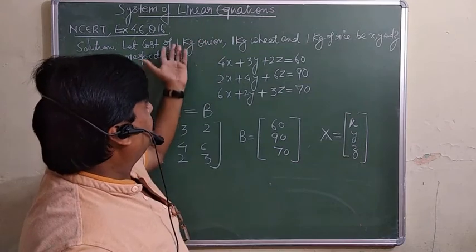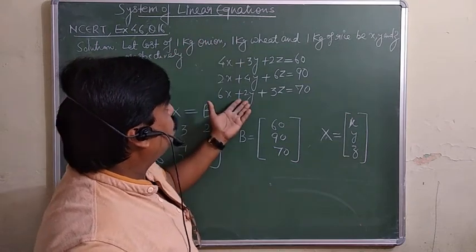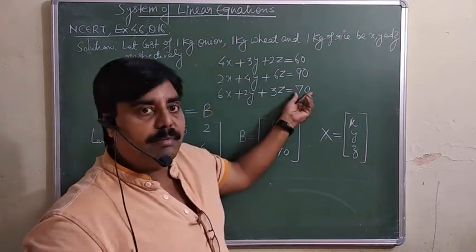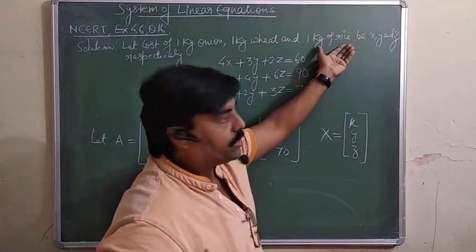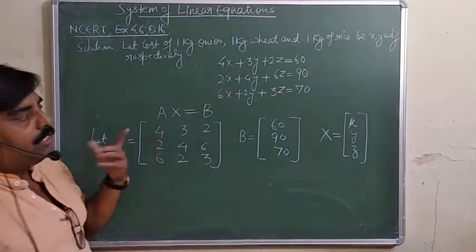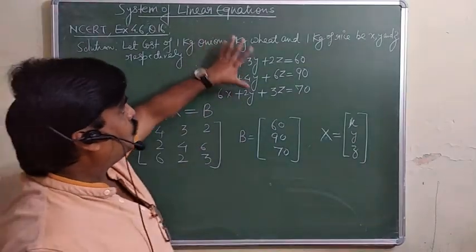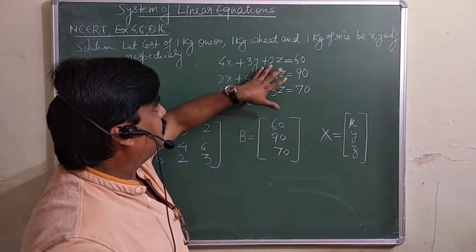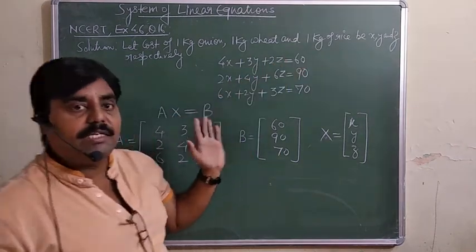Sometimes the question is, if we are purchasing 6 kg onion and 1 kg, 2 kg wheat, then we are going to pay 70. It means we are not going to purchase the rice, so here there will be 0 into Z. So 0 will come here only. You can do. Now you have to find out the cost of 1 kg onion, cost of 1 kg of wheat and cost of 1 kg rice as usual.